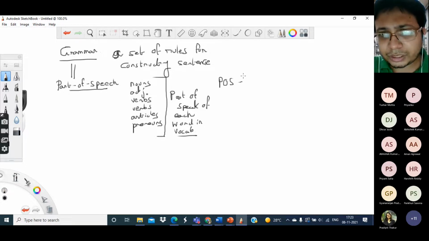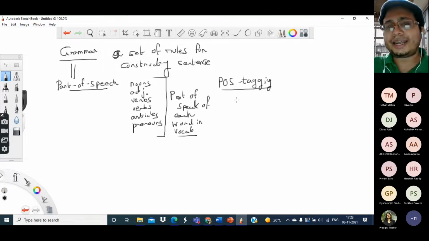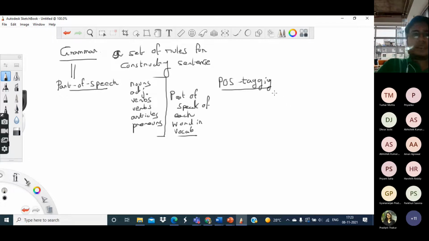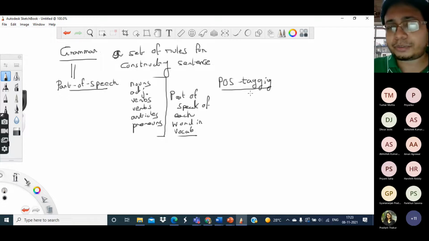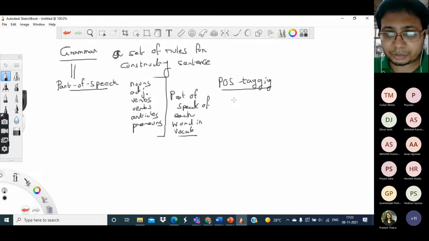So what is POS tagging? POS tagging is basically, given a sentence, you have to tag every word as to which part of speech it belongs to. That we can do only if we know which part of speech is supposed to follow which other part of speech, according to the rules of the grammar. Say if you consider the example sentence we considered, something like the fox jumped over the cat, or something like that.